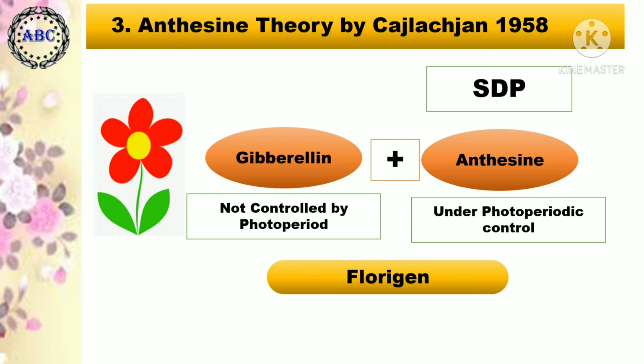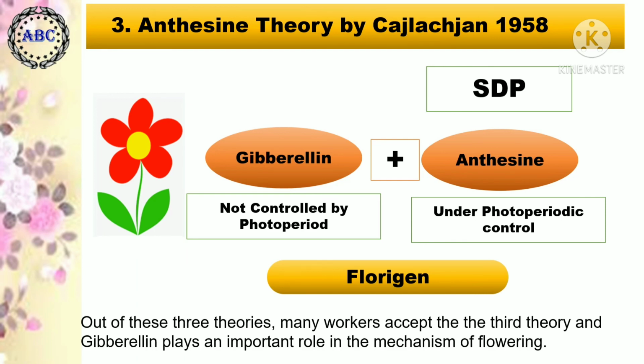And this anthocene is again a hypothetical substance. We don't know what anthocene is. If we knew that, we would exogenously apply it for the best flowering. But it is not yet possible because anthocene is a hypothetical substance.